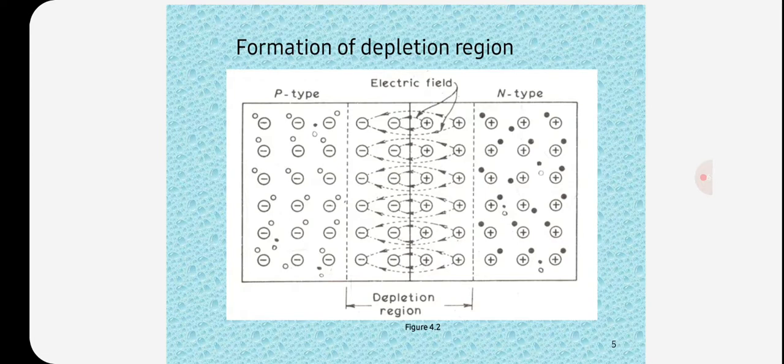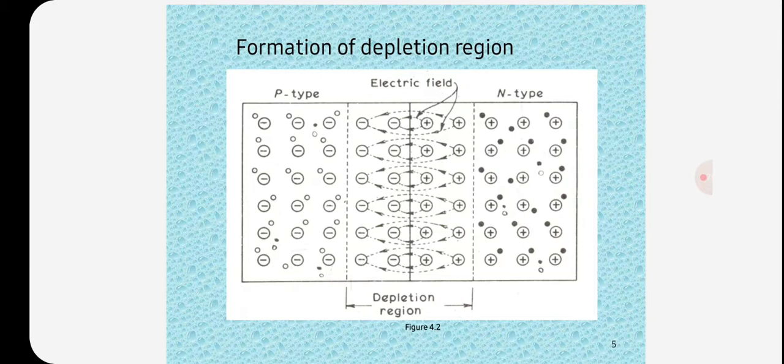So here we have the p type and n type semiconducting material, and the electric field in the depletion region.